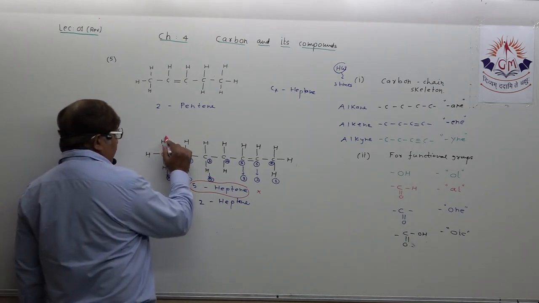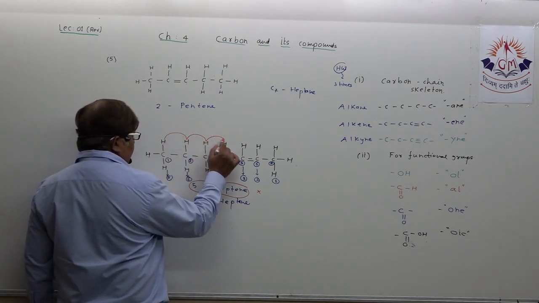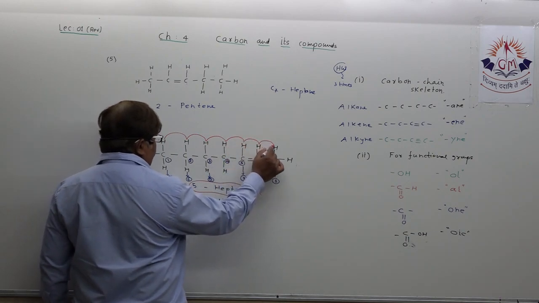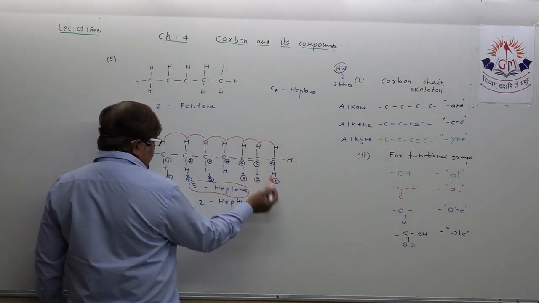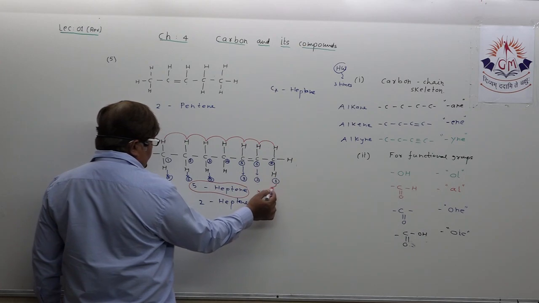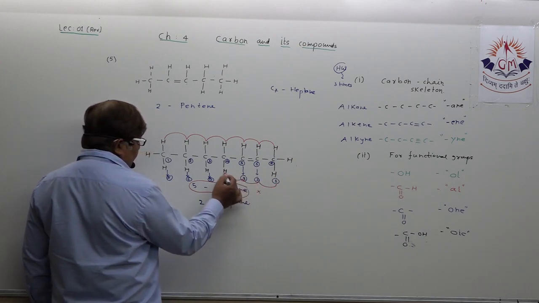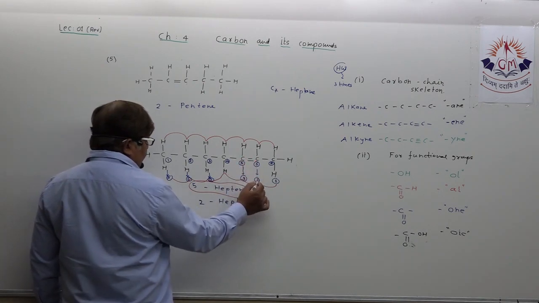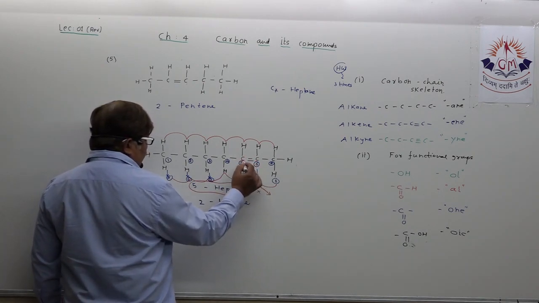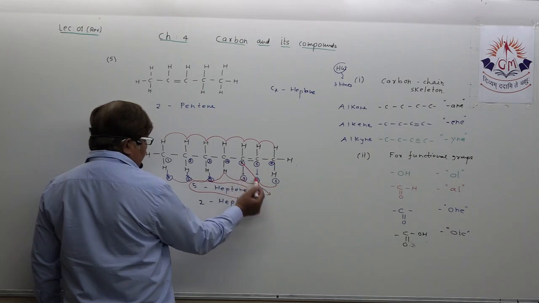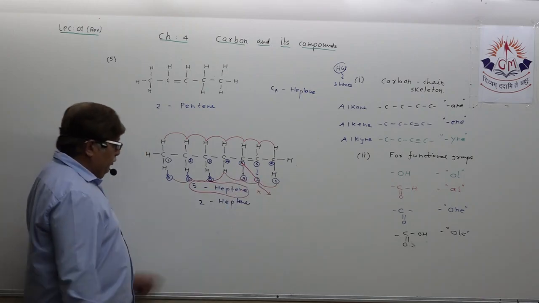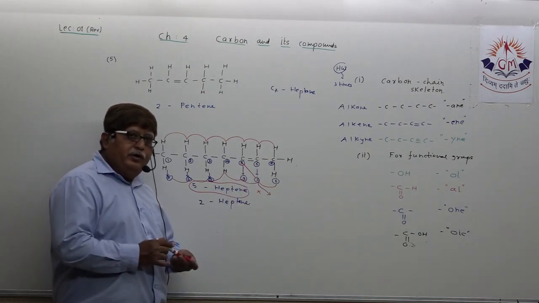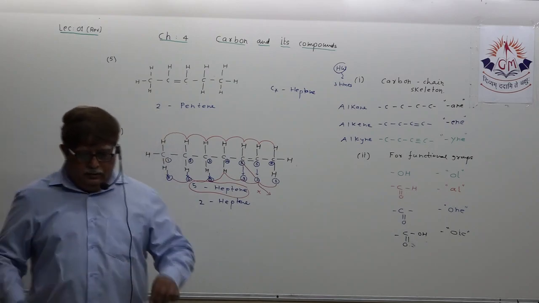Least numeral order: 1, 2, 3, 4, 5, 6, 7. This is on fifth, but if you count from here, it is on second. So out of 5 and 2, the least numeral order is 2, so you have to write 2-heptene. You understood, dear student?